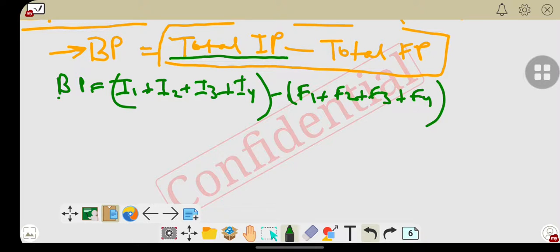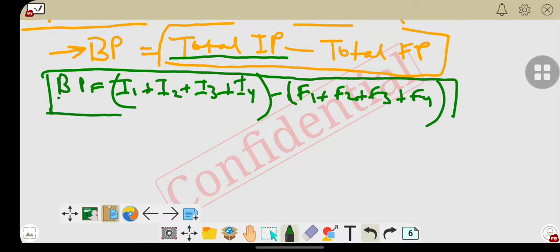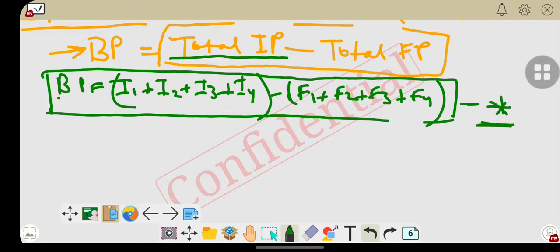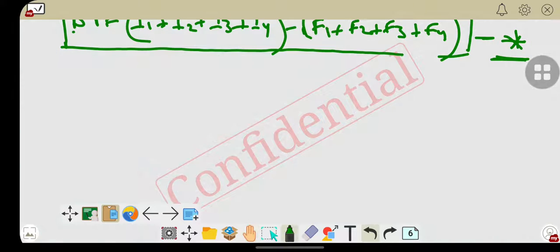Okay, so just remember this equation because it will be used afterwards. Equation number star.